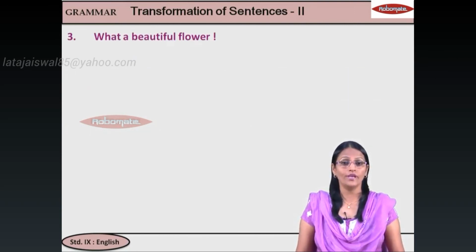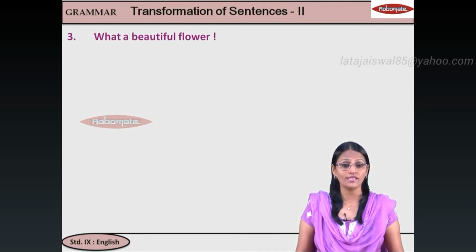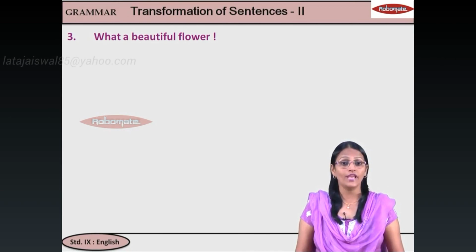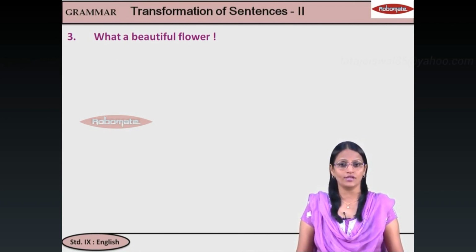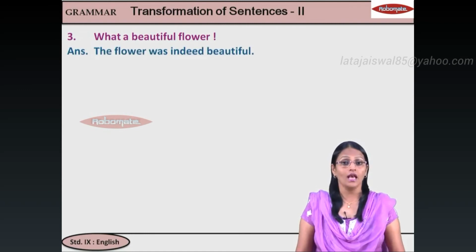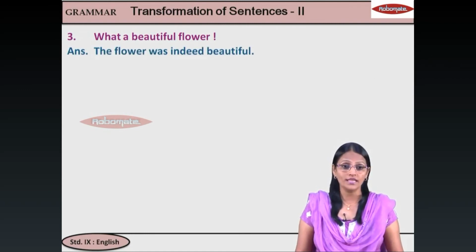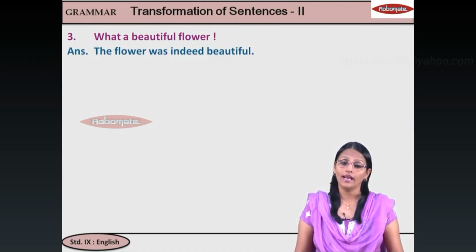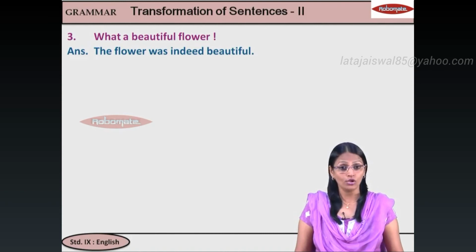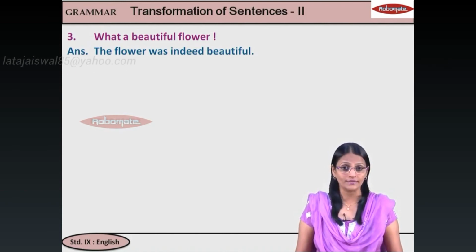Next, we have what a beautiful flower. It is an exclamatory sentence. Make it assertive. That means we have to add one word and then we have to start with the subject. So you will say the flower was indeed beautiful. The flower was very beautiful, was extremely beautiful. Any one will do. You can also say is because here it could mean even present tense.